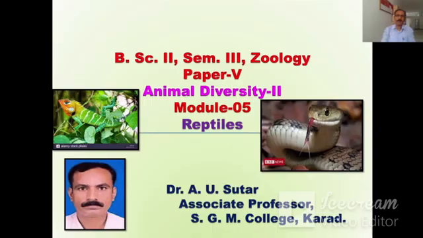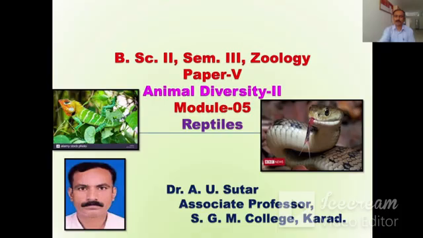Hello friends, welcome to module number 5. The name of the module is Reptiles. This module is from BSc Part 2, Semester 3, Zoology paper number 5, that is Animal Diversity 2nd.